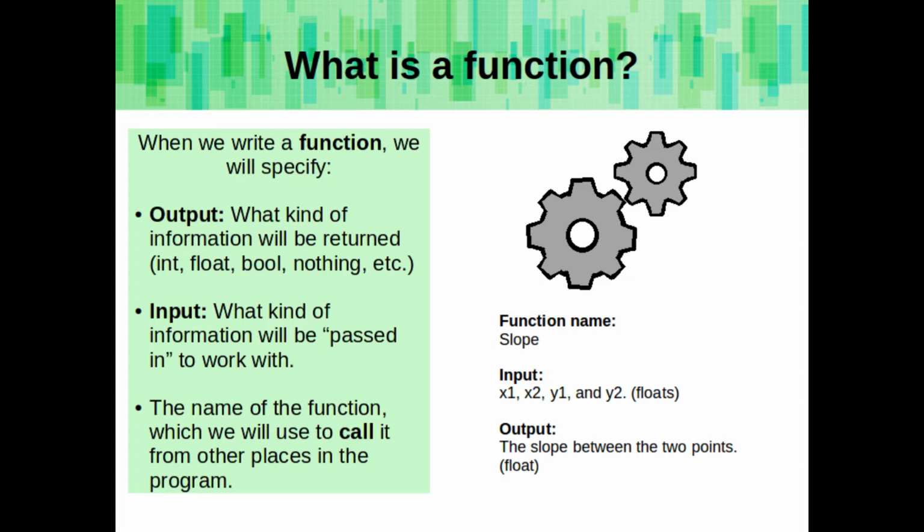So for example, we could write a function called slope, which takes in two coordinate pairs, or basically four variables, x1, x2, y1, and y2, and then it outputs the actual slope between those 2 points.